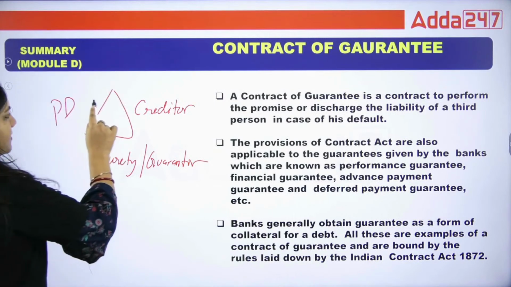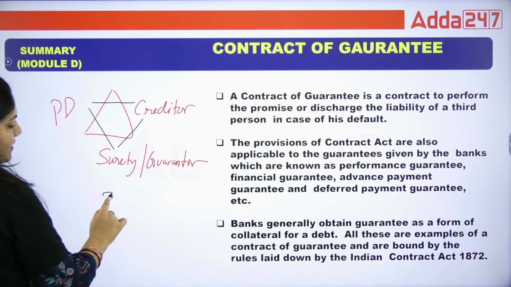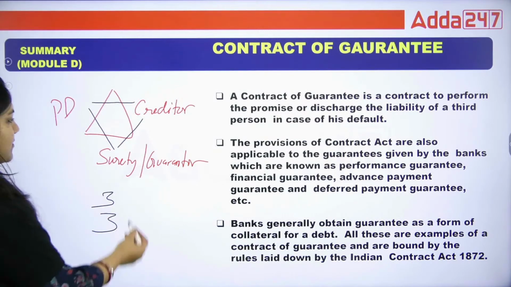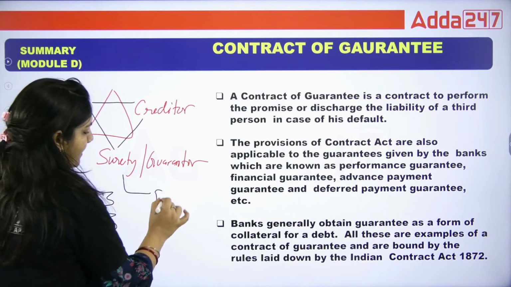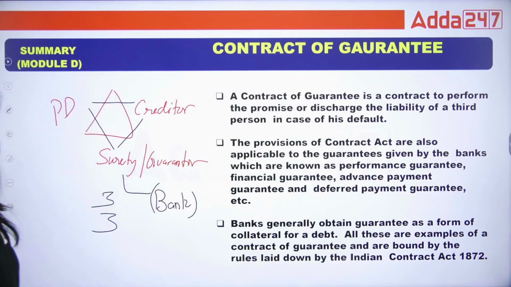The first contract is between this, the second contract this, the third contract this. So three parties and three contracts are there. And bank also acts as a surety.